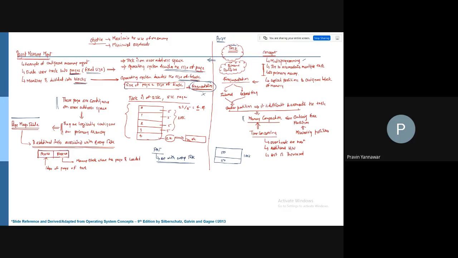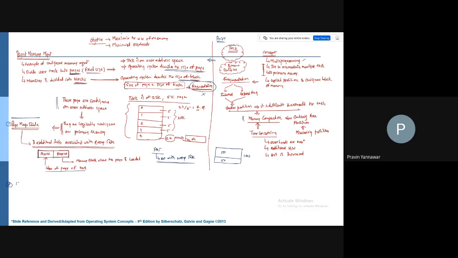Since they are with respect to every task, their identities are different. So you have a page number and you have a block number. This page number is nothing but the index of the page of the task. Block number is the memory block where the page is loaded. So this is important. You have one more important table structure, called the page map table.